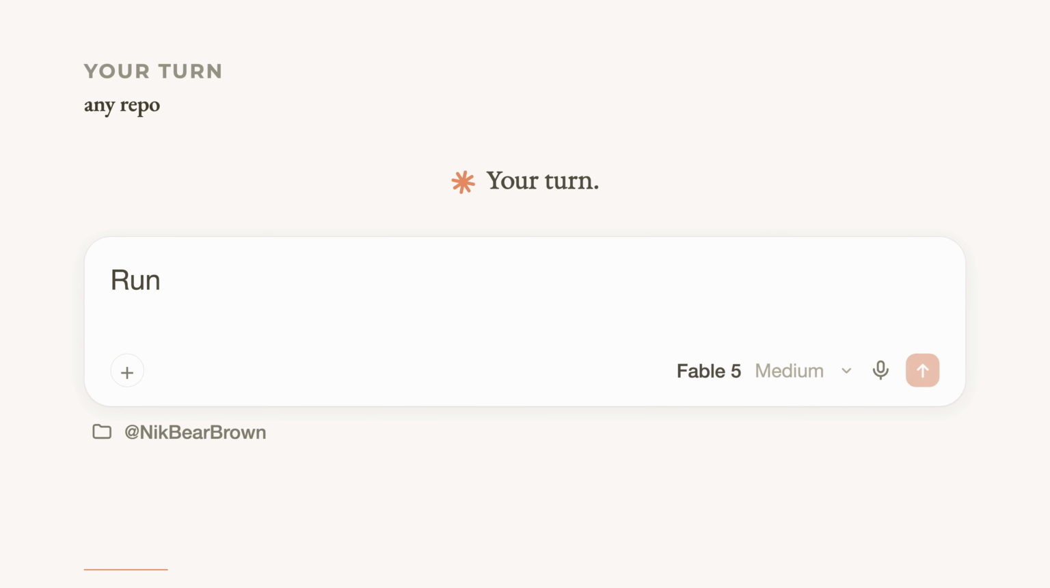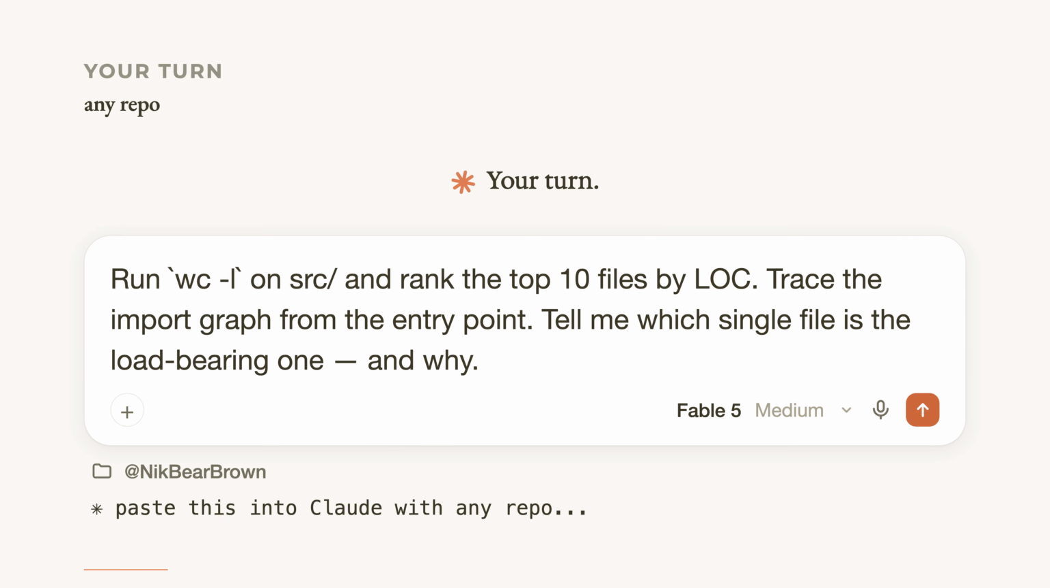Your turn. Take any repo you're curious about and ask Claude this: run wc -l on the source directory and rank the top 10 files by lines of code. Then trace the import graph from the entry point to find where all paths converge. Tell me which single file is the load-bearing one, and why. That prompt does in one pass what this video did across 11 beats.